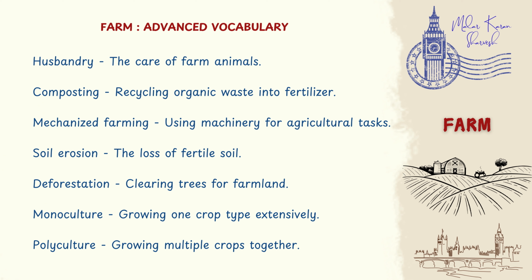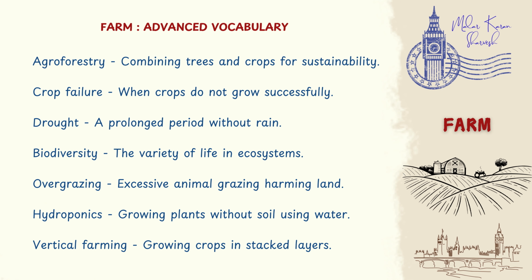Monoculture, growing one crop type extensively. Polyculture, growing multiple crops together. Agroforestry, combining trees and crops for sustainability. Crop failure, when crops do not grow successfully. Drought, a prolonged period without rain. Biodiversity, the variety of life in ecosystems.